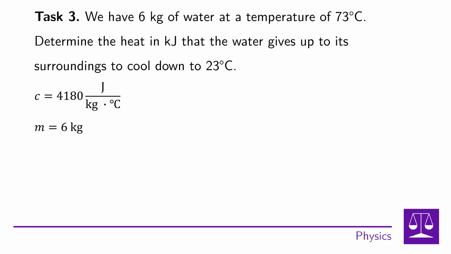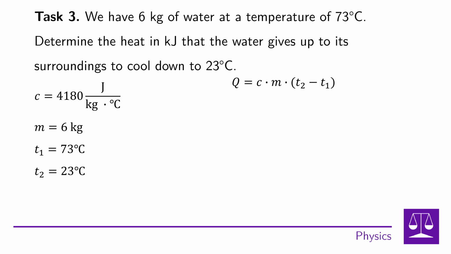Next, we know the mass m, which is 6 kilograms. The original temperature t1, from which we cool down, is 73 degrees Celsius. The final temperature t2, to which we want to cool down, is 23 degrees Celsius. This lists all the physical quantities we need to calculate heat.